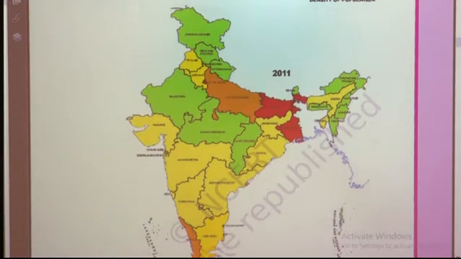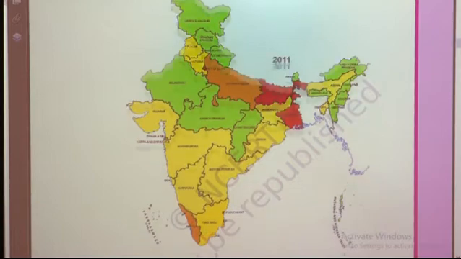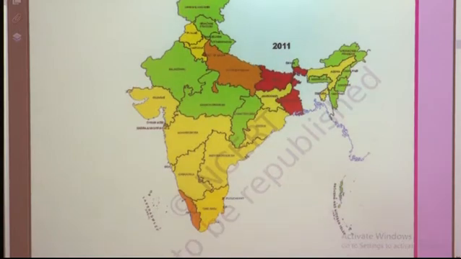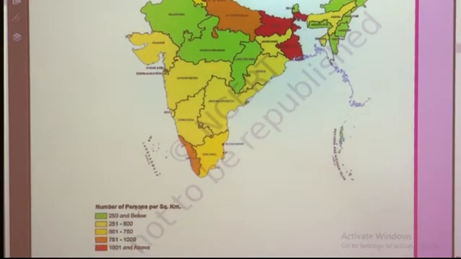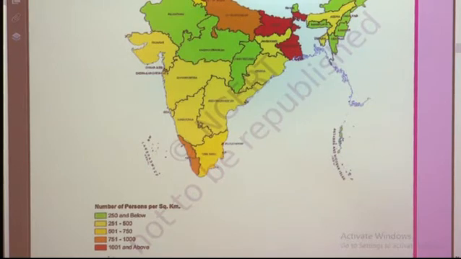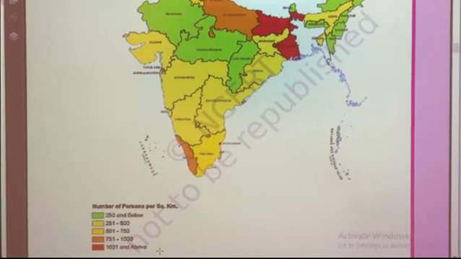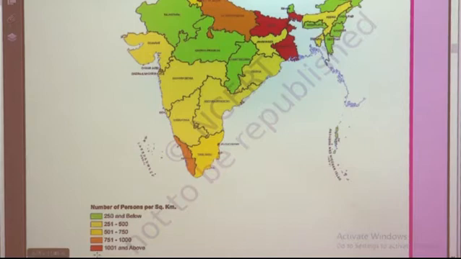Now students, see this map. We have already observed some differences on the map. See here, this dark red area indicates the highest population density in India: 1001 and above population density is found in the dark red area, and Bihar and West Bengal are the two states with the highest population density in India.